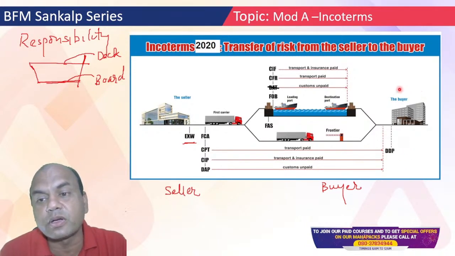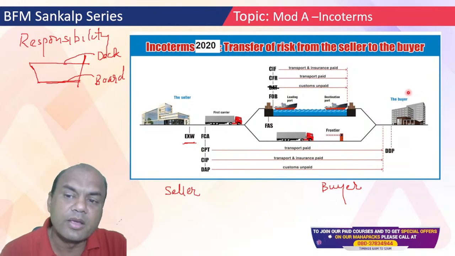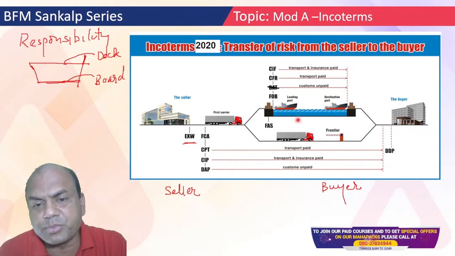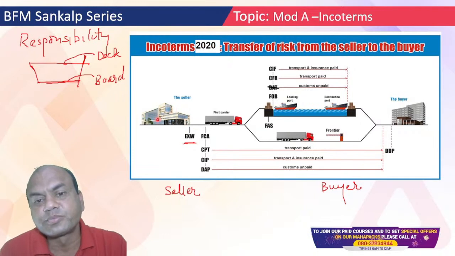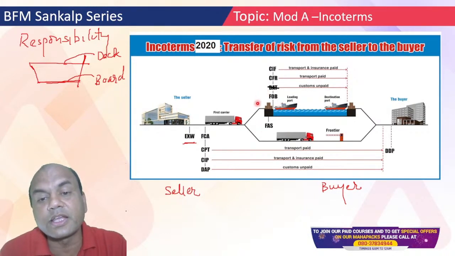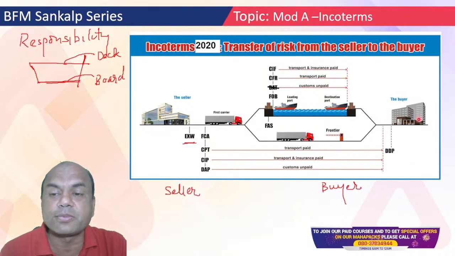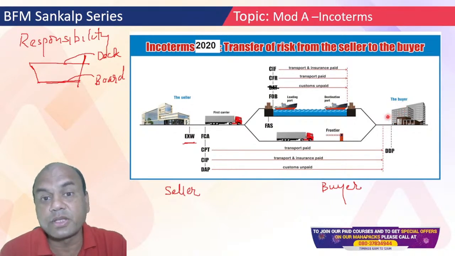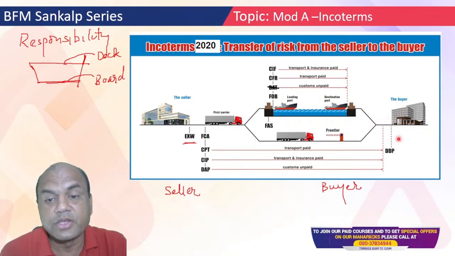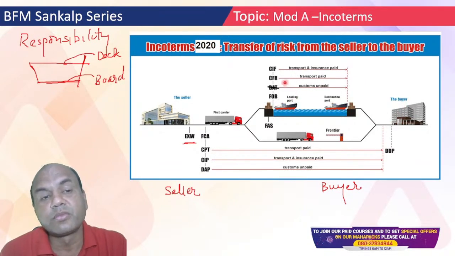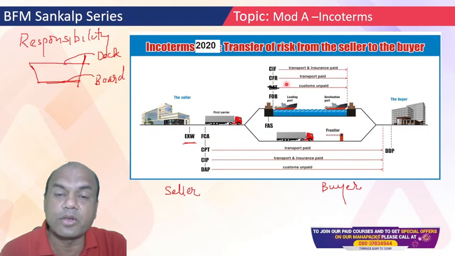Here every responsibility is on the seller: paying the customs duty at the export side, paying the customs duty at the import side, then bringing the goods up to whatever place the buyer wants. So that is known as DDP. So these are the 10 Incoterms which are used basically in any export or import trade.